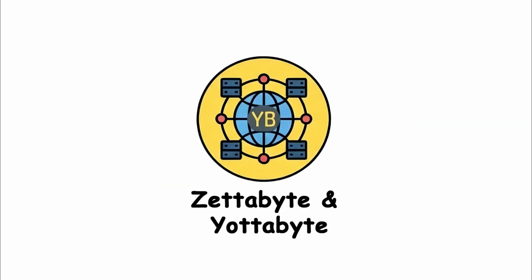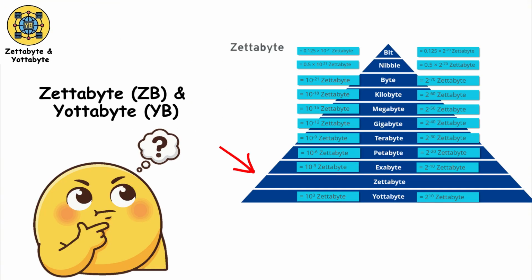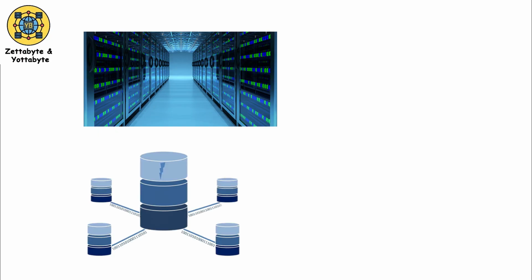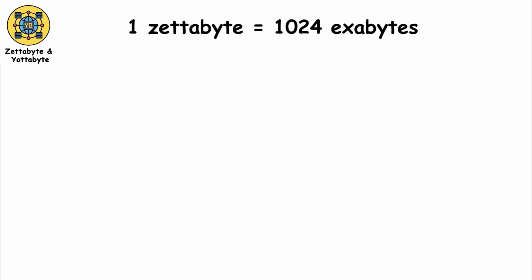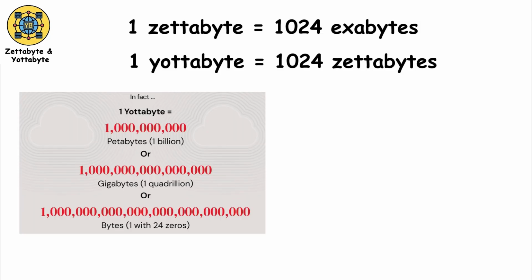Zettabyte and yottabyte. Zettabytes and yottabytes exist at the edge of what humans can realistically imagine. These units are no longer about storage devices or infrastructure, but about the total scale of human data creation. A zettabyte equals 1,024 exabytes, and a yottabyte equals 1,024 zettabytes. Yet even these definitions feel symbolic rather than practical.